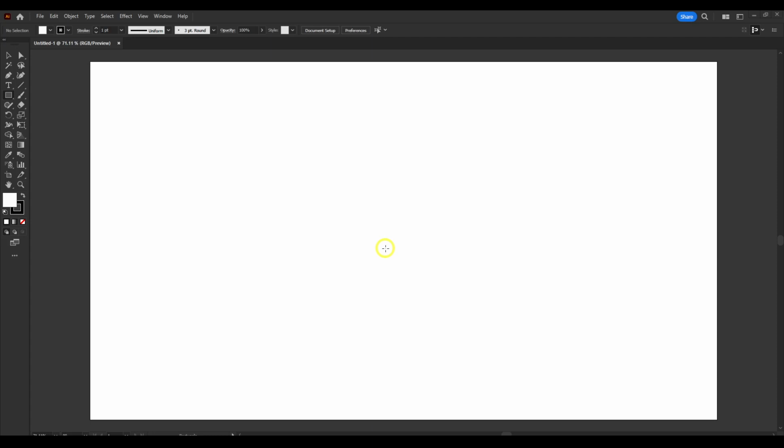I'm gonna show you in this tutorial how to align objects in Illustrator.